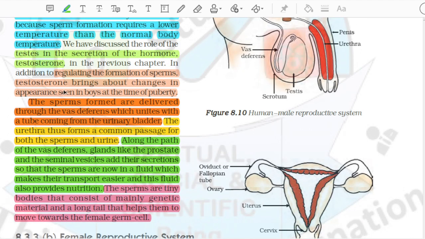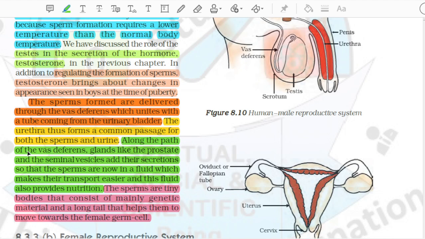We have discussed the role of the testes in the secretion of the hormone testosterone in the previous chapter. In addition to regulating the formation of sperms, testosterone brings about changes in appearance seen in boys at the time of puberty. The sperms formed are delivered through the vas deferens, which unites with a tube coming from the urinary bladder. The urethra thus forms a common passage for both the sperms and urine.